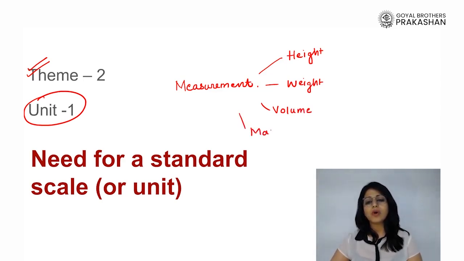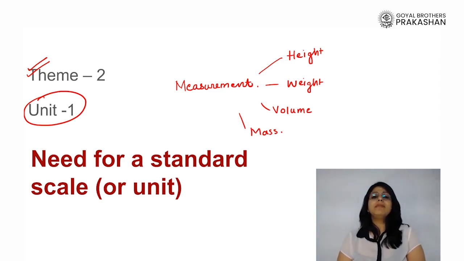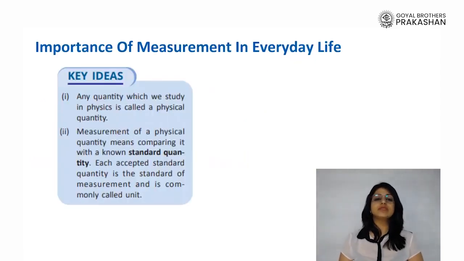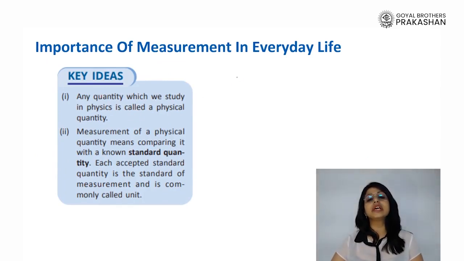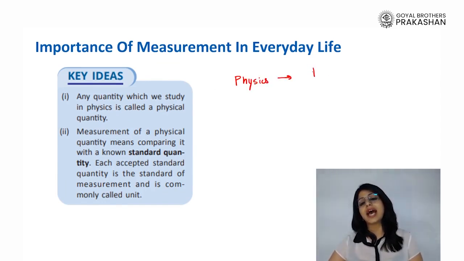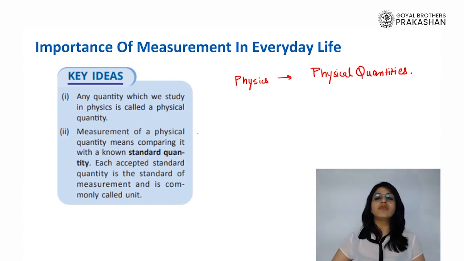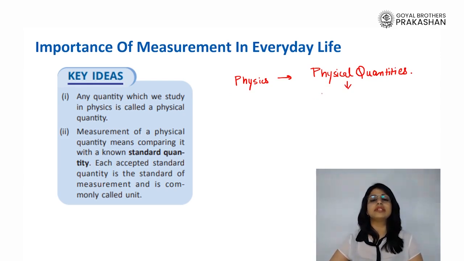Now, when I talk about measurement, you might appreciate that we measure lots of quantities around us. But what are these quantities? In physics, we refer to any quantity that we can measure as physical quantities. So, measurable quantities in physics are termed as physical quantities.